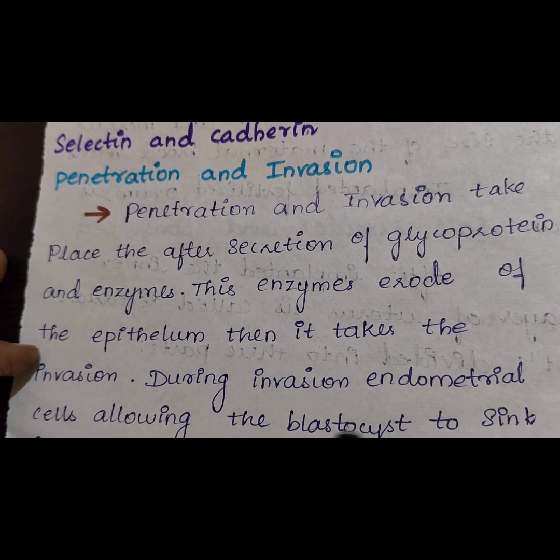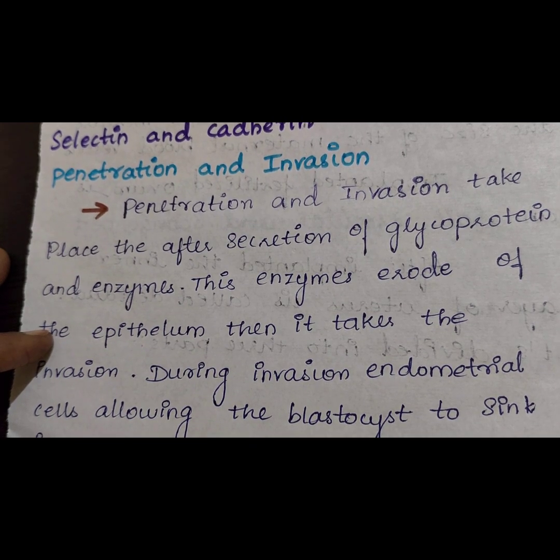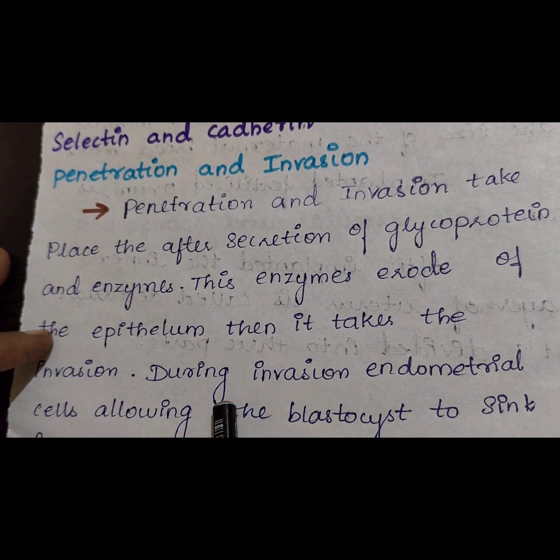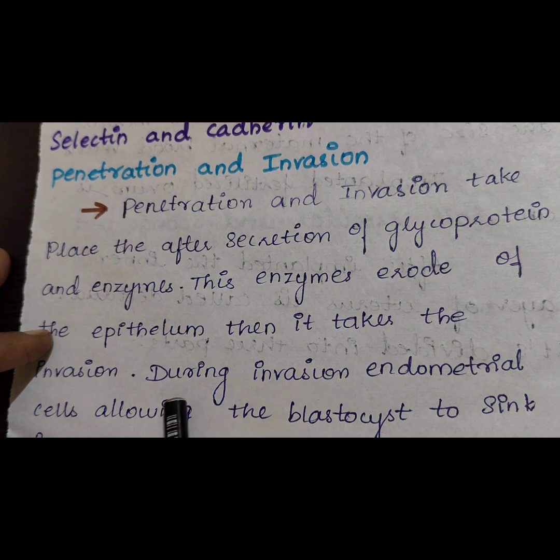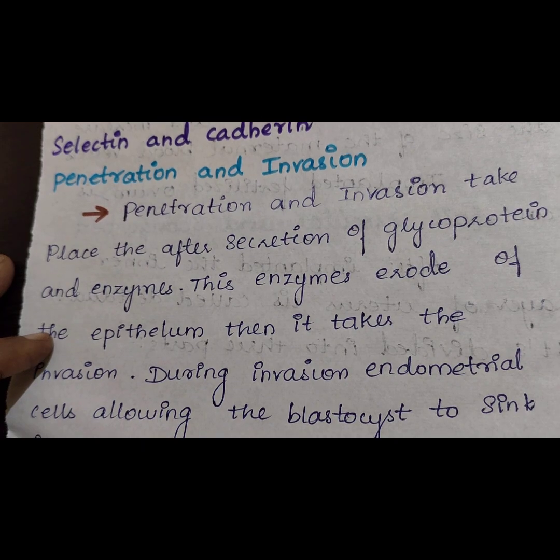During invasion, the endometrial cells allow the blastocyst to sink into the endometrium. After invasion, the trophoblast and the inner cell mass all go inside the endometrium and sink into it.